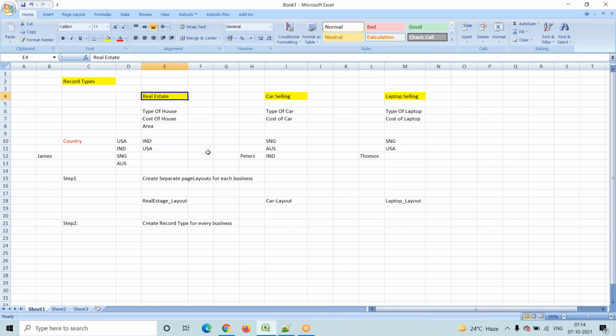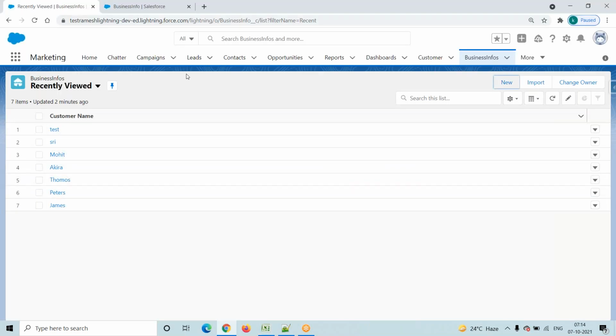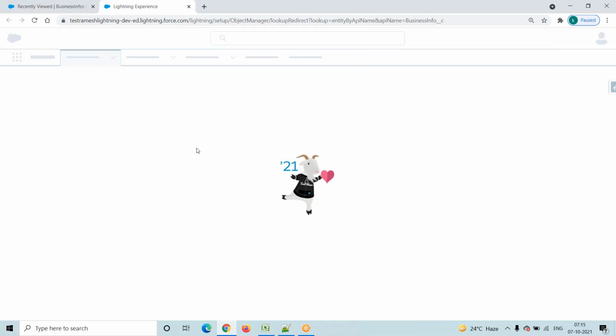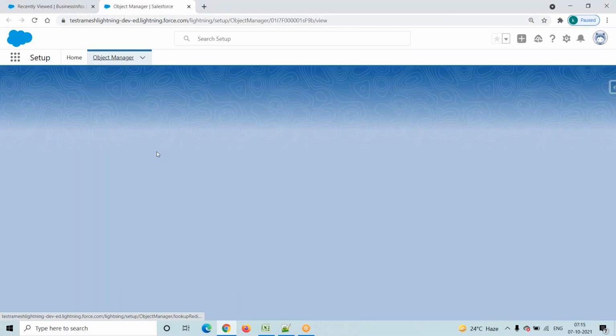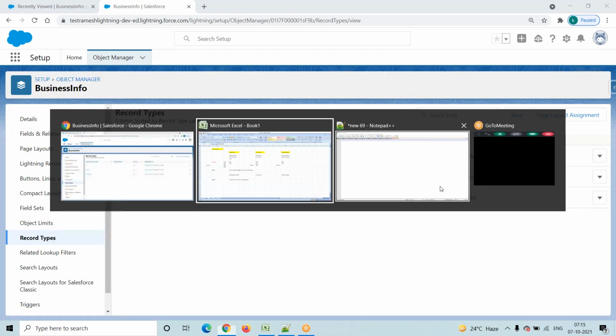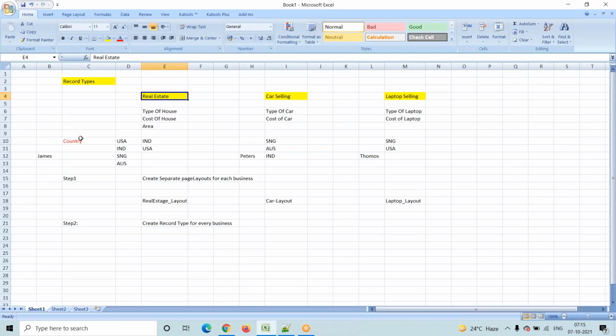Now I will go to the record types. I am on this page, and I want to navigate to the record types. Record type is nothing but metadata, right? Go to here, edit object. Now go to record types. So for the real estate business, for the country pick list, which values do we want? India, USA, right?